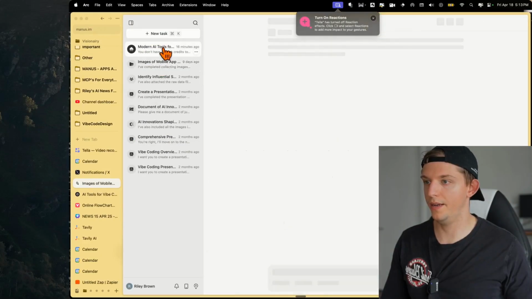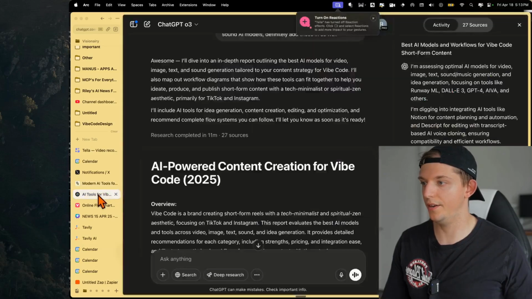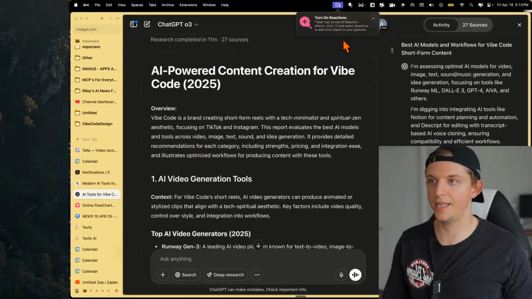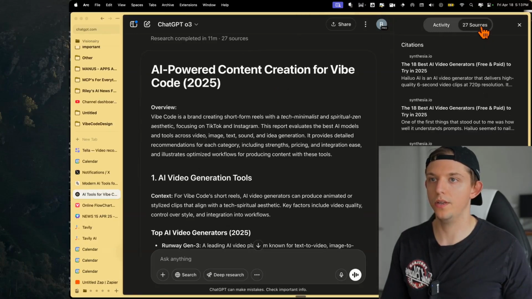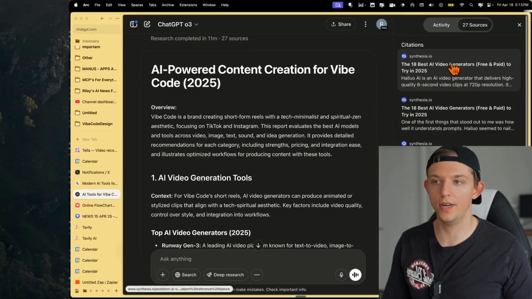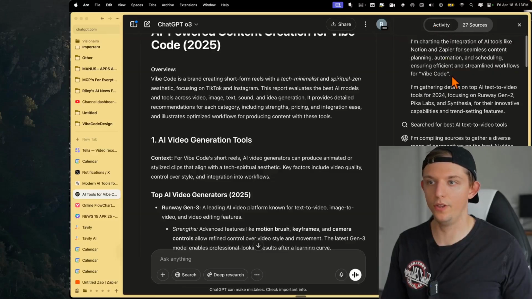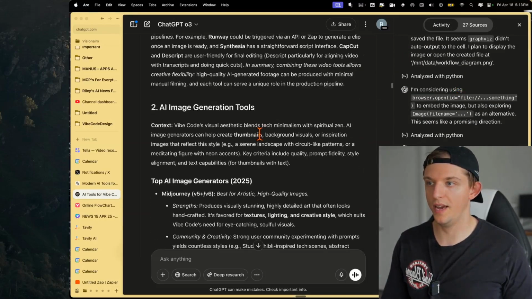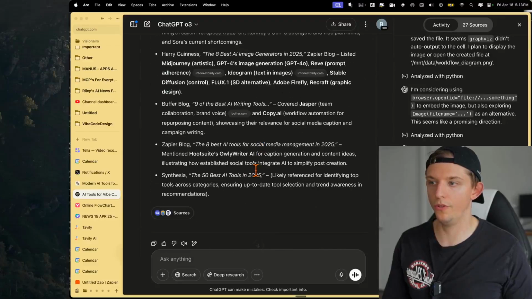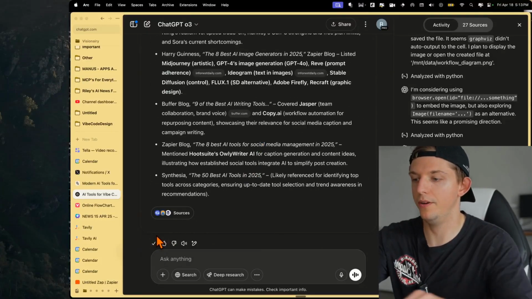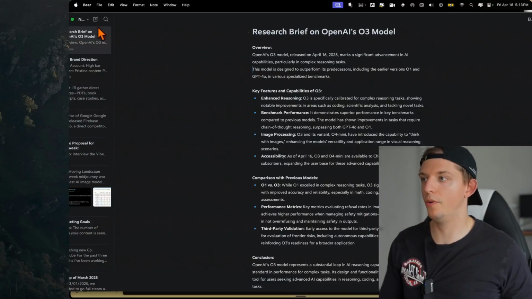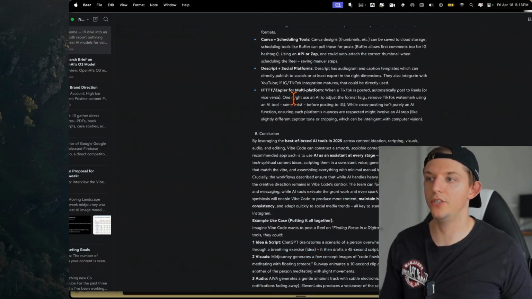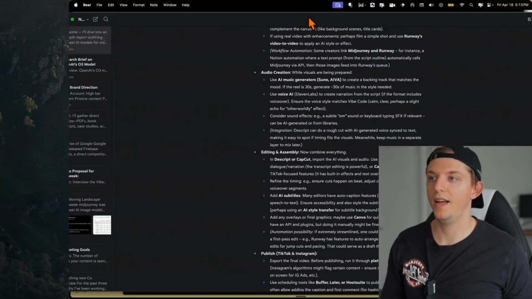Okay, so Manus, I believe, is done, and deep research is done as well. So let's take a look at what these AI agents went out and did. Here we had 27 different sources. And if we look at all the activity, O3 went out and did a lot of different things. And so we have this entire report. If we scroll all the way to the bottom and open up BearNote once again, this is the report that was created. And I'm really hoping that soon these reports will have images that it just pulls from the internet and puts in here.